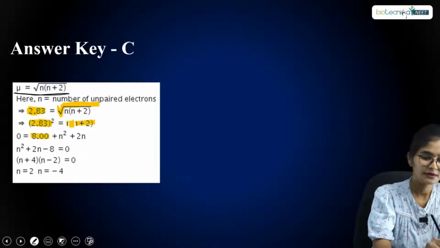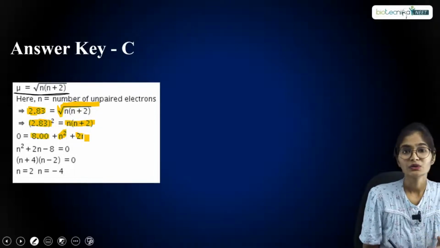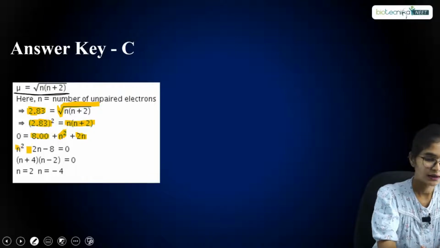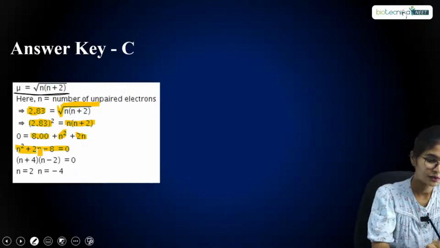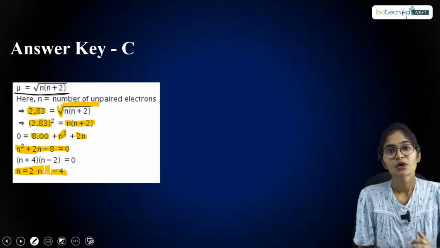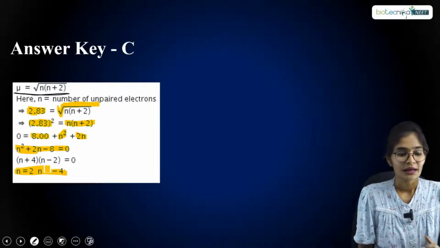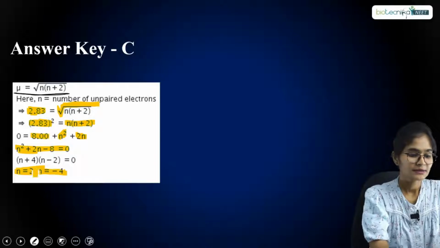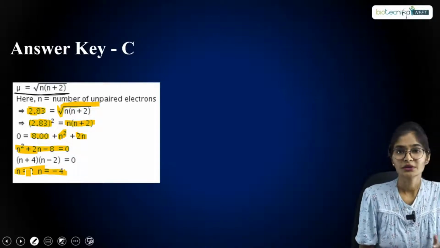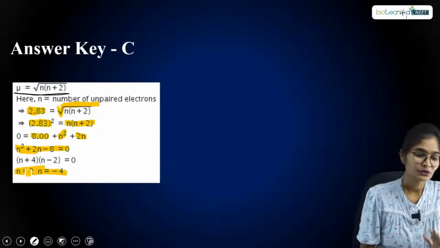And just simplify this, n into n will be n square, right? So n into 2 will be 2n, right? Then n square plus 2n minus 8 you will get, and upon simplification you will get the n values as 2 and minus 4, right? So this is the answer you are getting overall, and where you have got n as 2, right? So minus 4 is not possible, right? So plus 2 is possible.